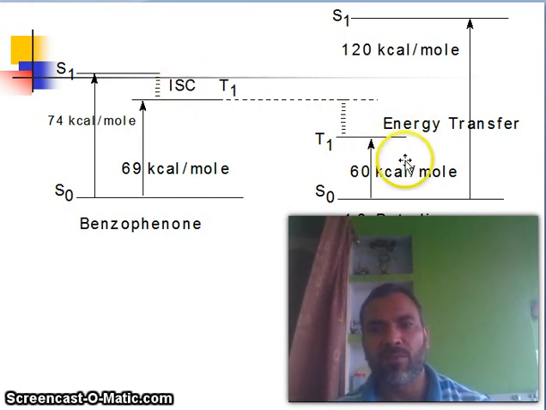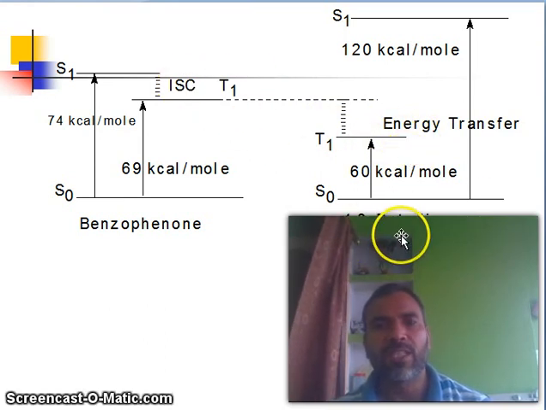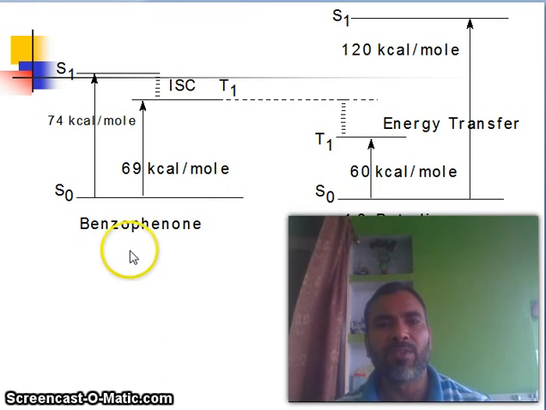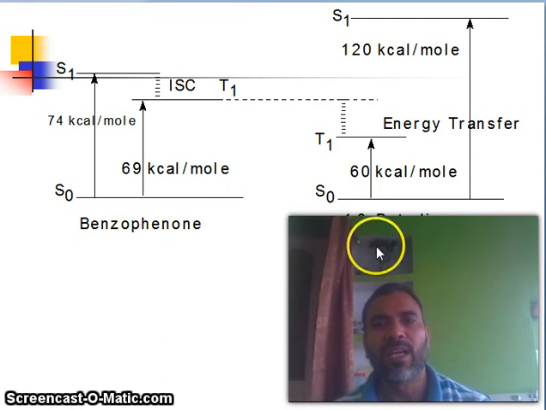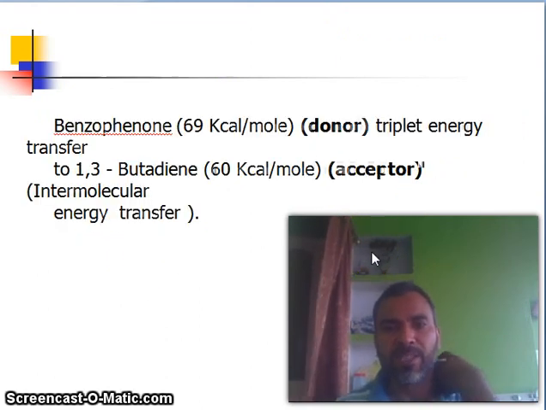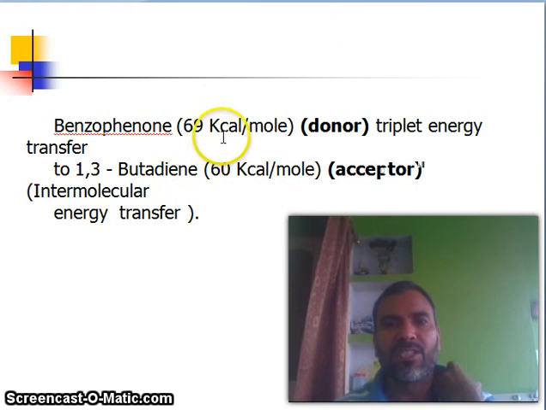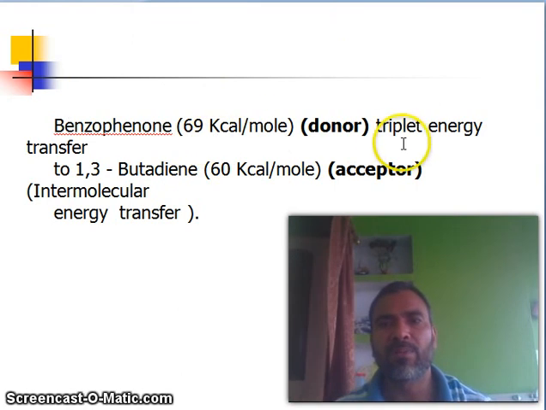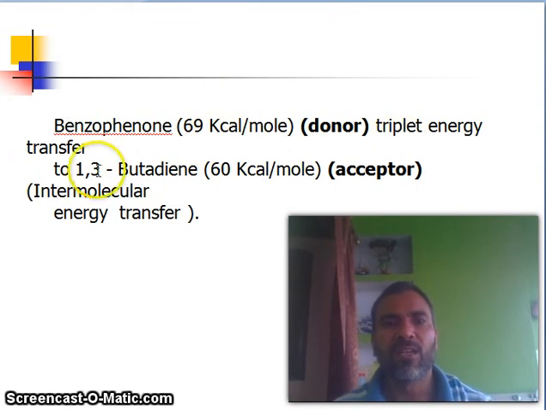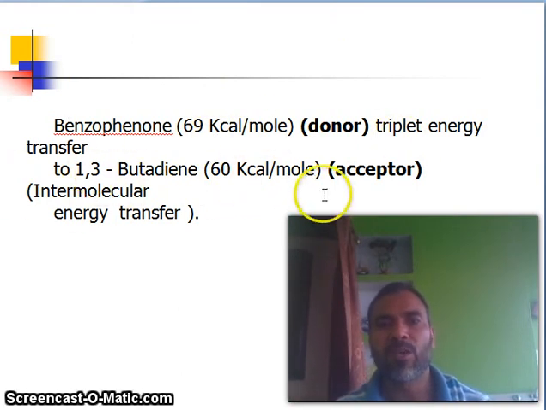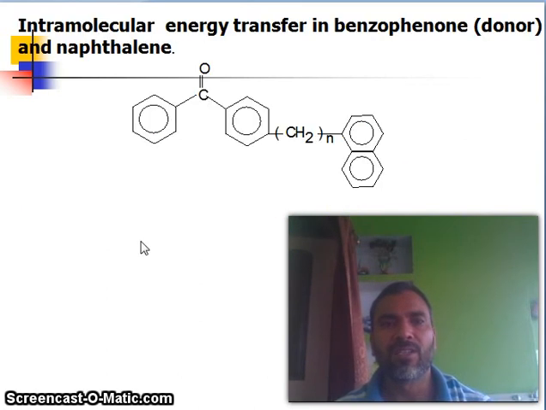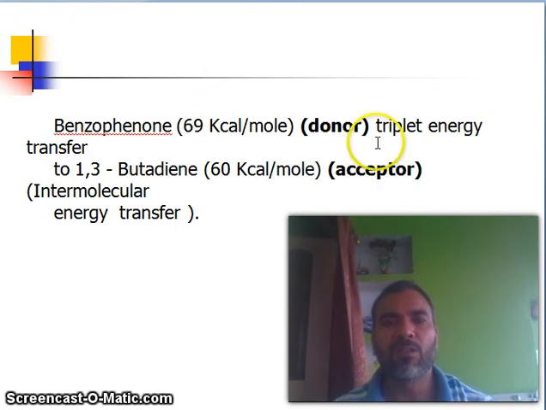So intersystem crossing, 1,3-butadiene and benzophenone. Benzophenone is the donor and 1,3-butadiene is the acceptor. So benzophenone, 69 kilocalorie per mole donor, triplet energy transfers to 1,3-butadiene, 60 kilocalorie per mole acceptor, intermolecular energy transfer.